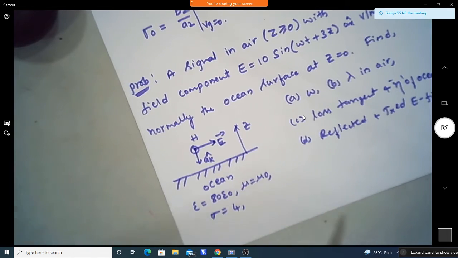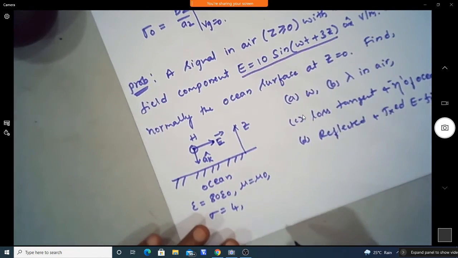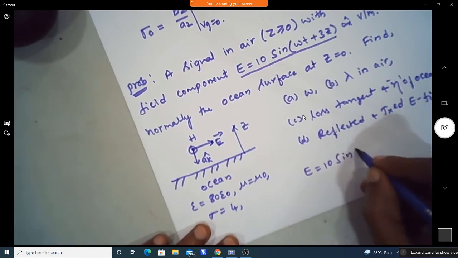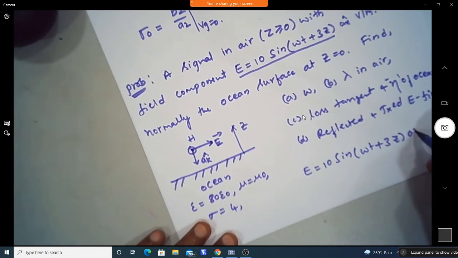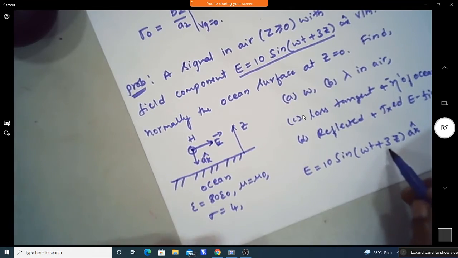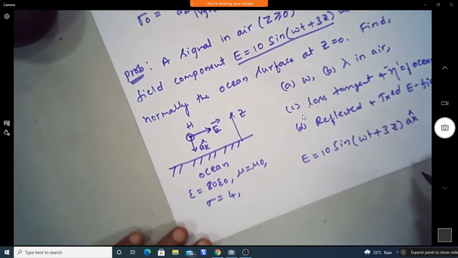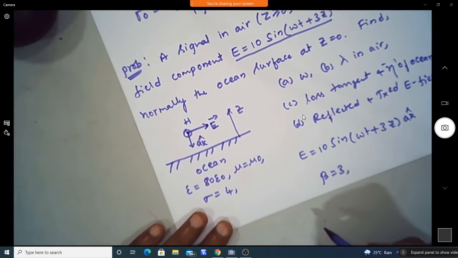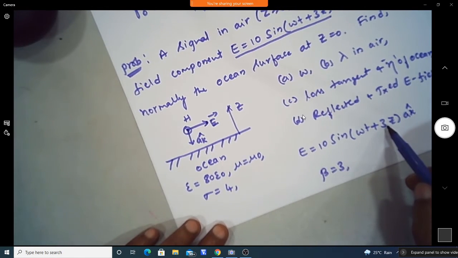So now, the given equation, that is the electric field, E equal to 10 sine of (omega t plus 3z) in the direction of ax. You can see the propagation vector is in the negative z direction. So beta is equal to 3, which is given in the electric field equation.